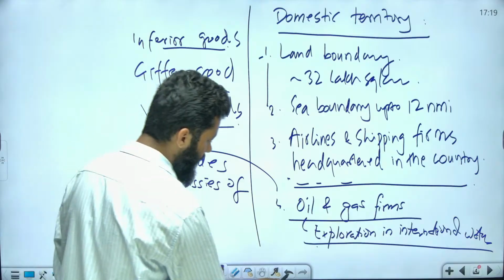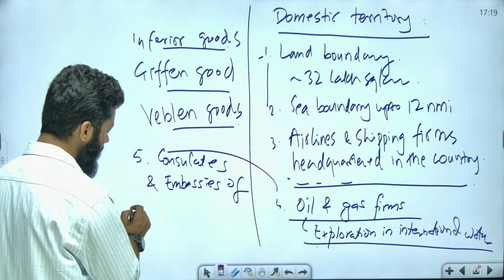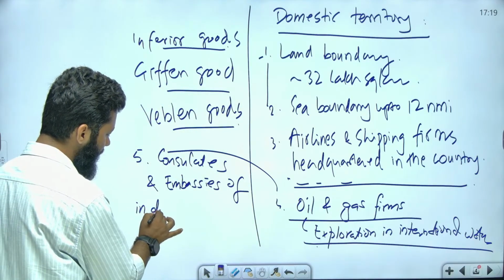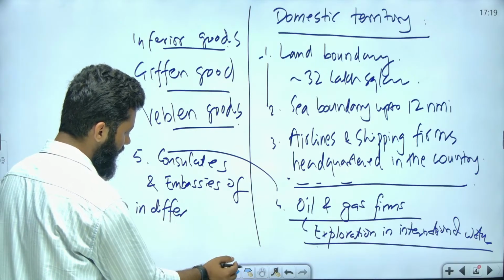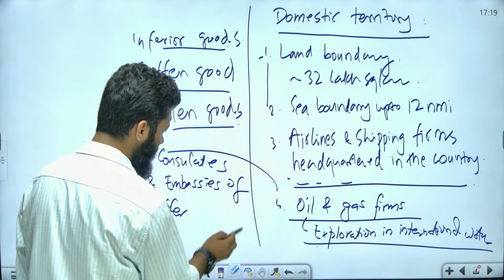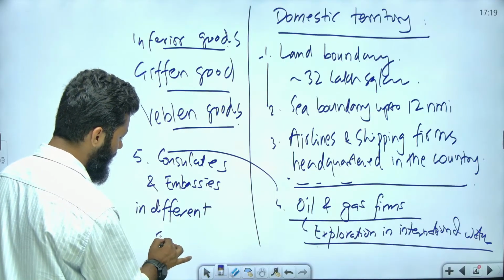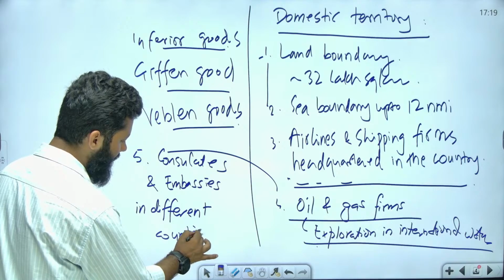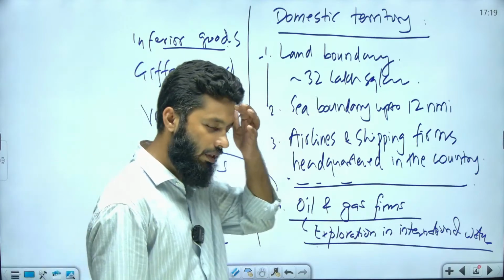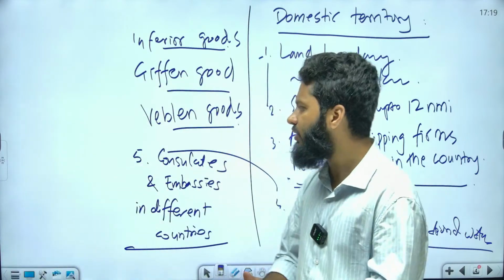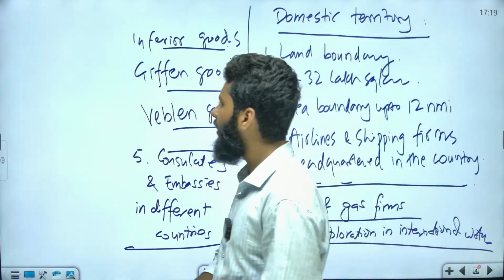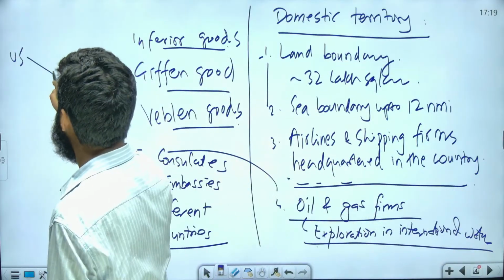Consulates and embassies in different countries, right? For example, India has its consulate. Consulates are nothing but the branches of an embassy. The embassy will be one. For example, the US has its embassy in India.